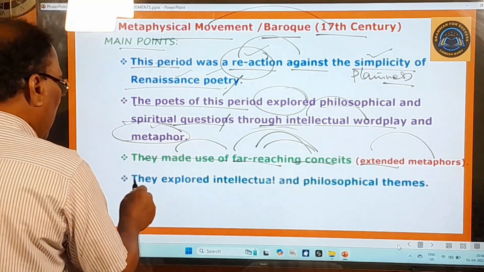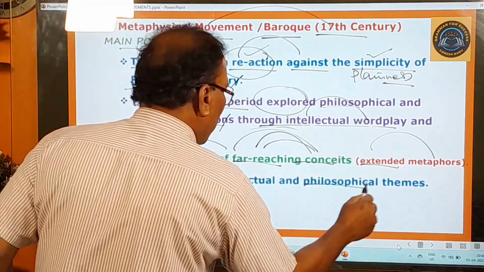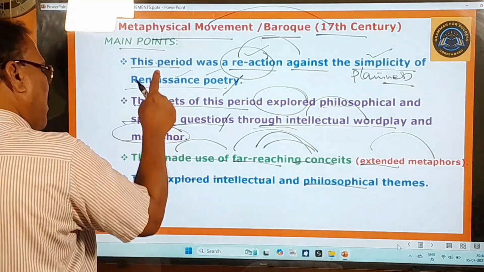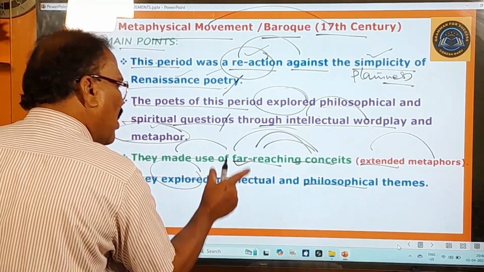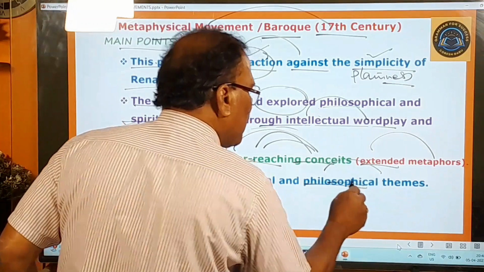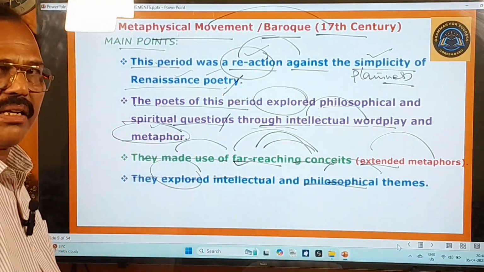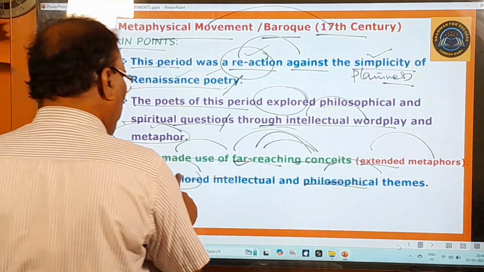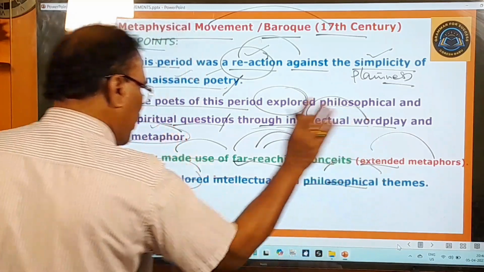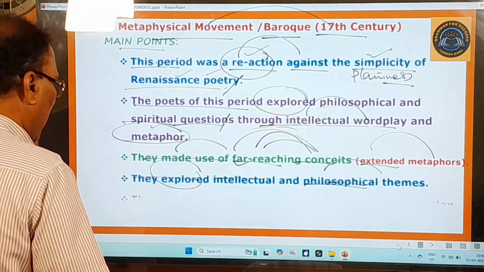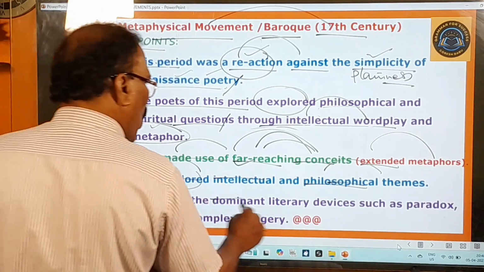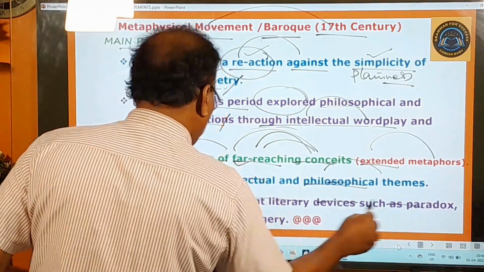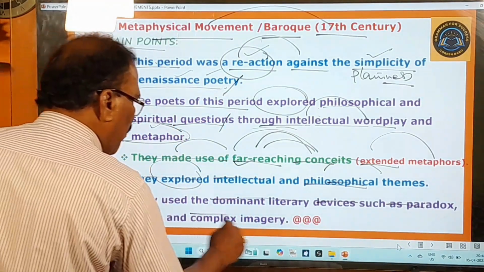And here they explored intellectual and philosophical themes. So the poets of this period explored what? Intellectual, or intelligent or scholarly, and philosophical, meaning logical or theoretical, themes. Okay, and they explored intellectual and philosophical themes. Themes means subjects, very well. And you go to the next important point about this movement. They used the dominant literary devices such as paradox, irony, and complex imagery.